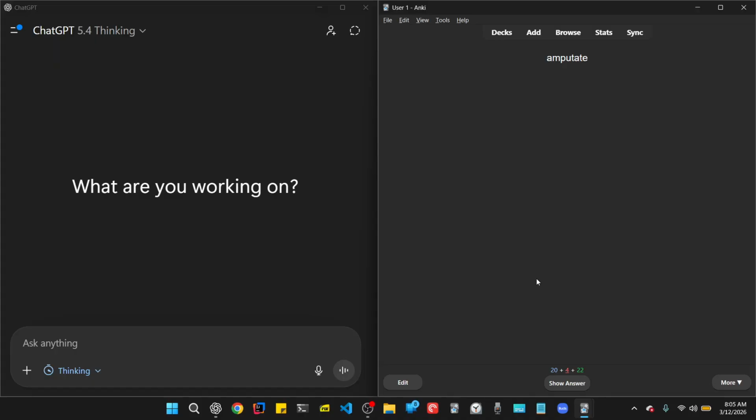I think, my friends, I'm not really sure about its meaning, but I think it's when we cut a limb of a person due to an illness or something like that. And the word limb can be used to refer to either the legs or the hands. They are both called limbs.